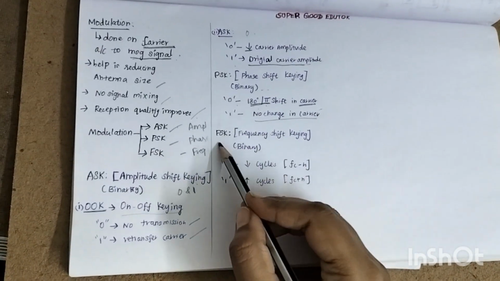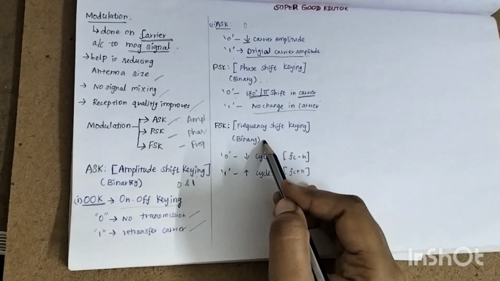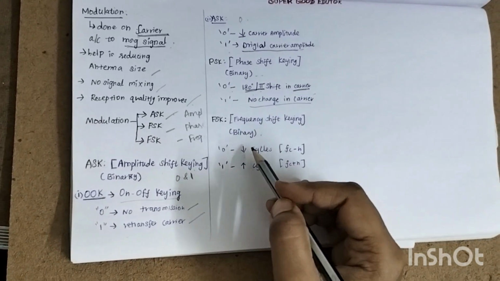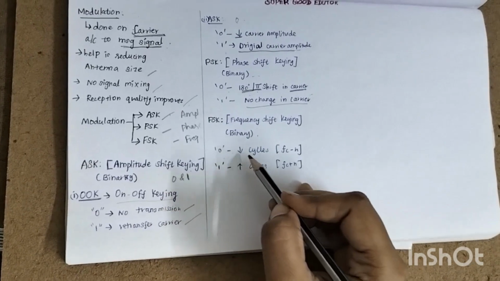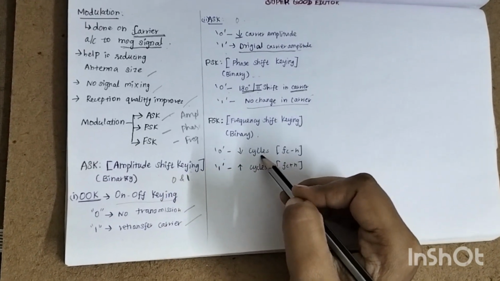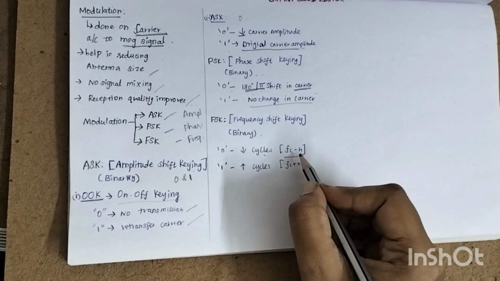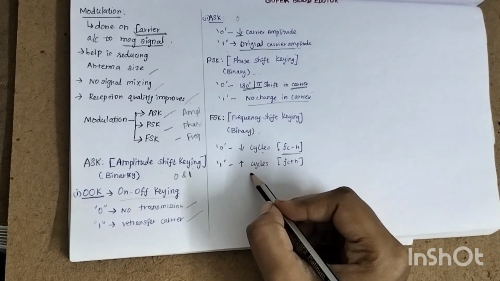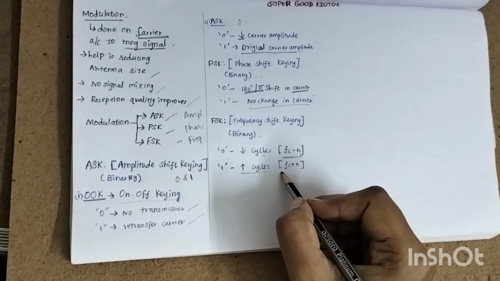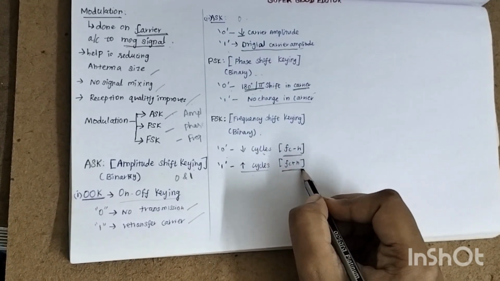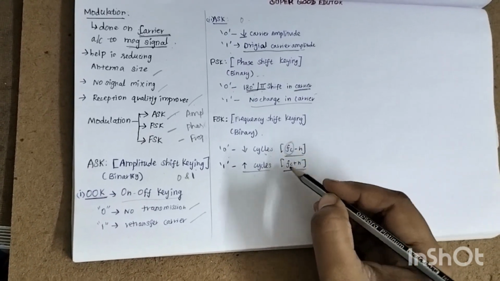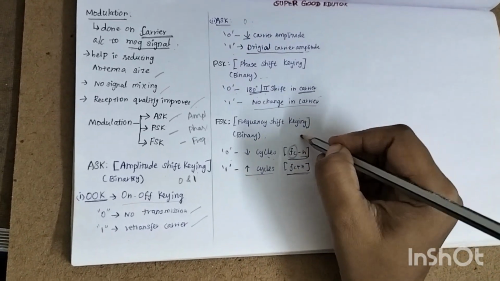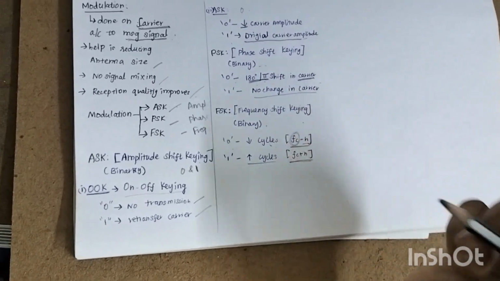Coming to the frequency shift keying, here we go for binary frequency shift keying. In frequency shift keying, if the message signal is 0, the frequency of the carrier gets decreased by the term FC minus n. If the message signal is 1, then the frequency gets increased by the term FC plus n. Here FC represents the frequency of the carrier and n represents the modulation index, which we will discuss in a later part.